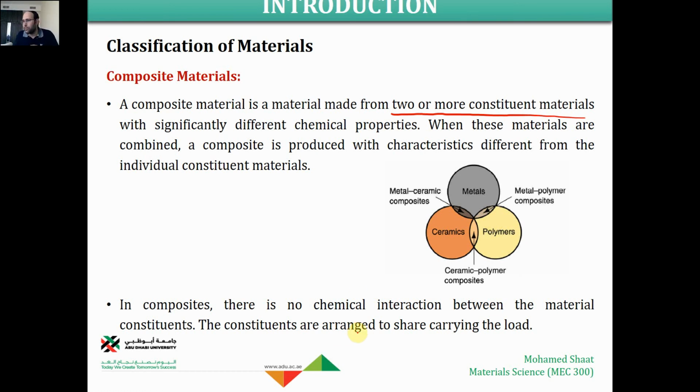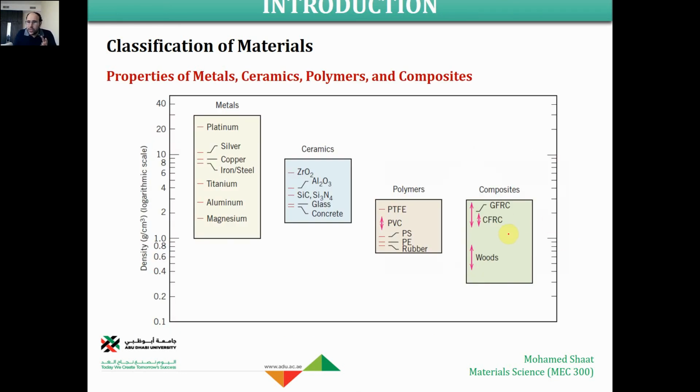But if we mix them into a composite material like a metal polymer material, we're gonna end up with a composite material that is strong as the metal but light as the polymer material. This is the good thing of the composite material. This is man-made material. This is what we are making. So as you can see, the composite here, its weight is almost the same.